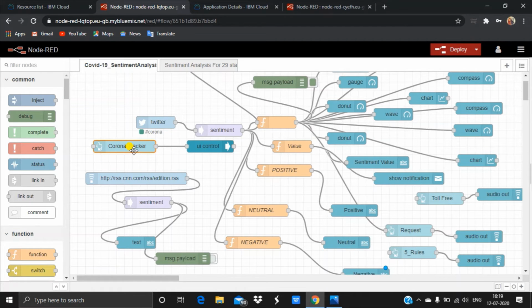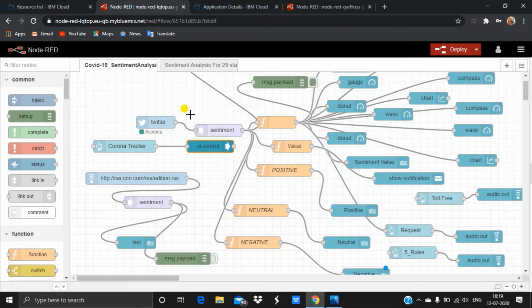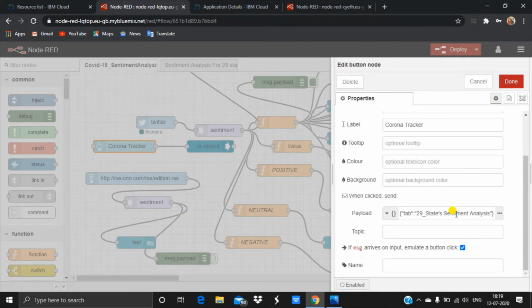Next, the corona tracker button is connected to the UI control, which will push the tab called 29 state sentiment analysis.